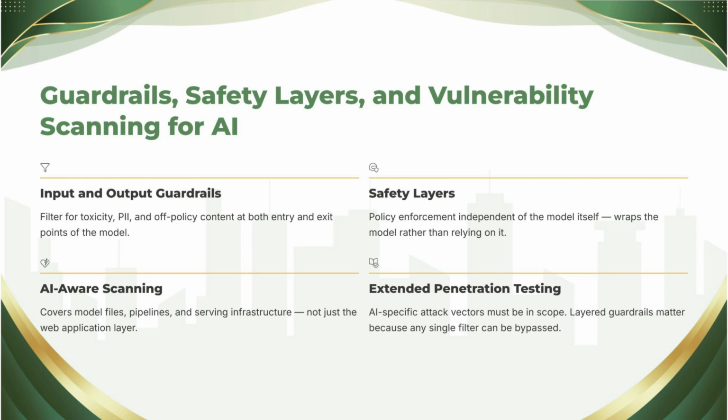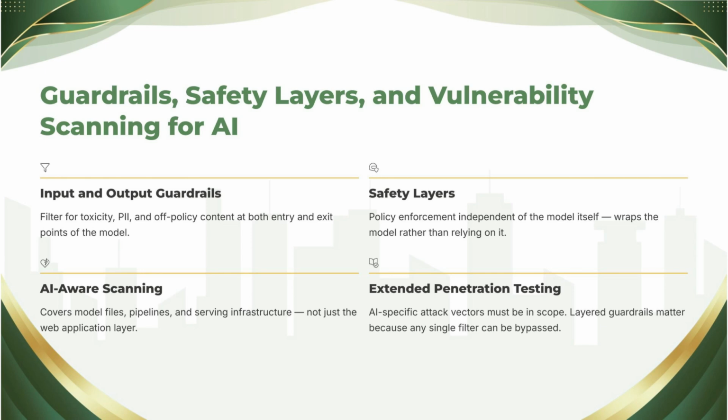Guardrails first, the runtime checkpoints on a model's inputs and outputs. Input guardrails screen what reaches the model. Injection pattern detection, off-topic filtering, personal data detection stopping sensitive content from entering prompts. Remember, Chapter 8, prompts become logs, become liabilities.